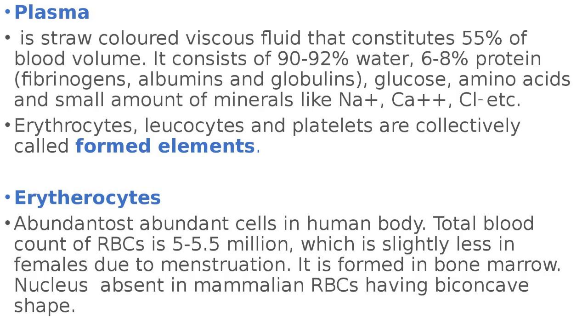Plasma also contains small amounts of minerals like sodium, calcium, magnesium, carbonates, and chlorine, etc. It also contains glucose, amino acids, lipids, etc. So plasma is very helpful in clotting of the blood.